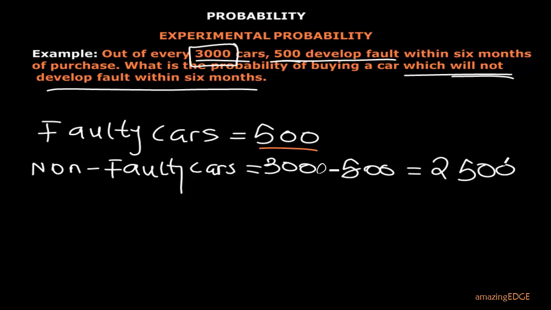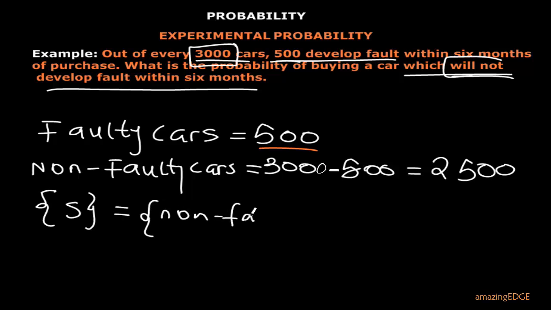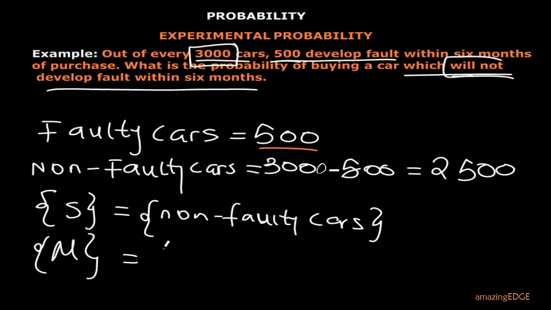So what we are looking for, the probability we are looking for, is for those ones that will not develop a fault. So if you want, you can say your success set S. That is, the success set is the one you are looking for. So you're talking about the non-faulty cars. But you remember your universal set or the sample space is you are talking about all the cars purchased, all the cars bought.